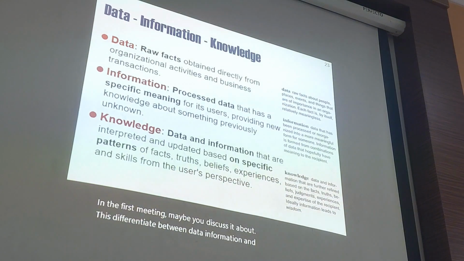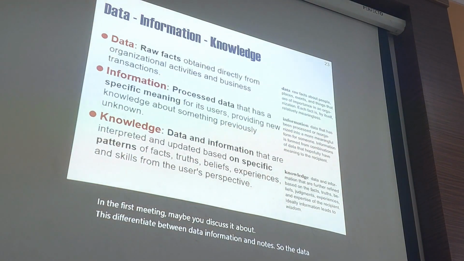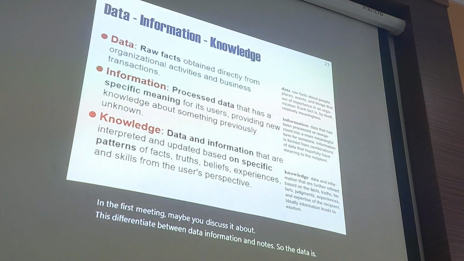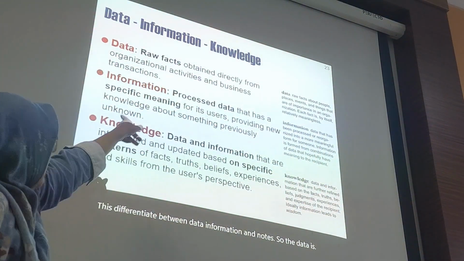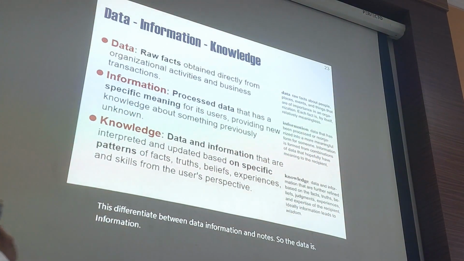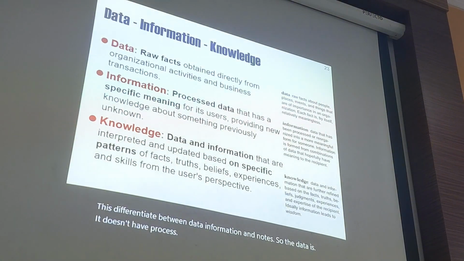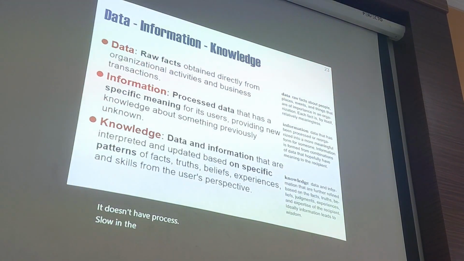So the data is obtained directly from organizational activity and business transactions. Information is the data that we have processed. So in the process, we have data.